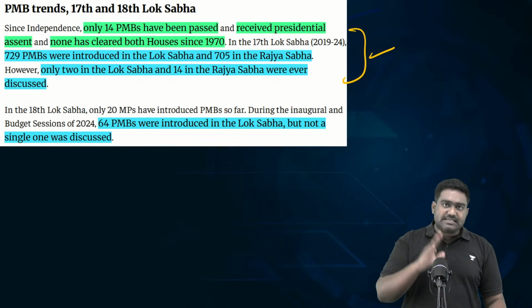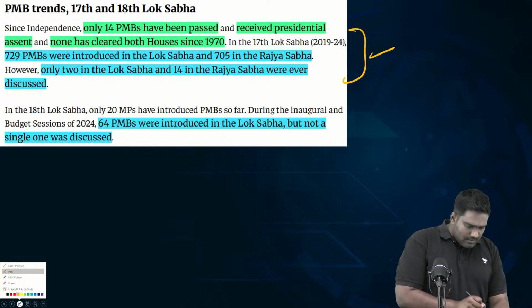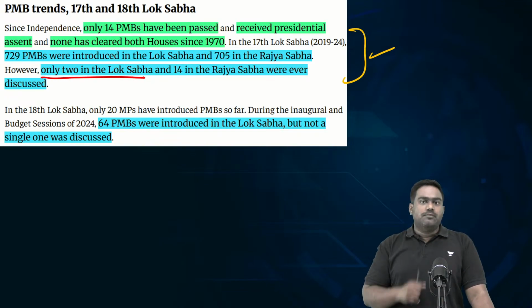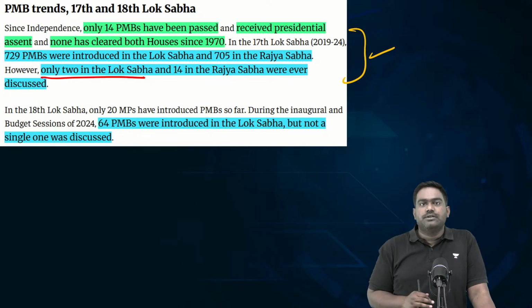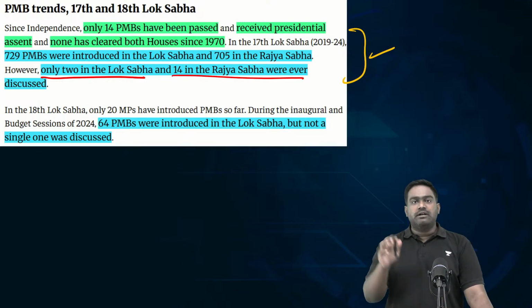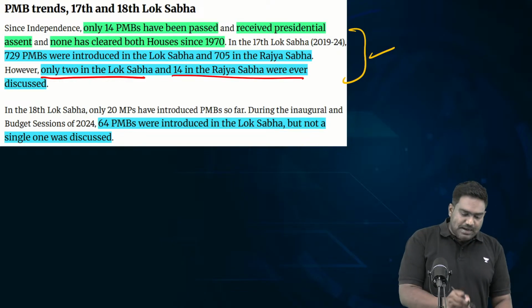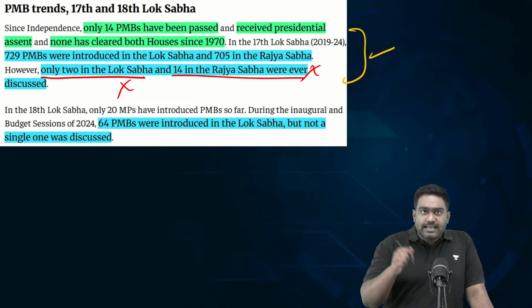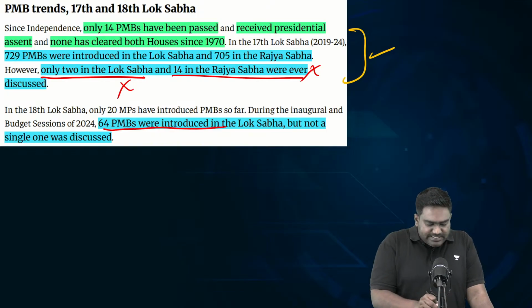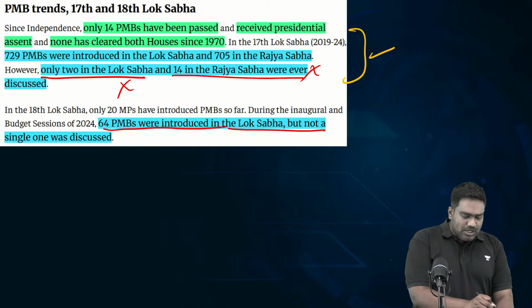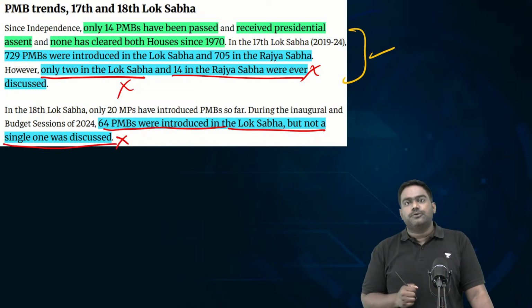You know how many were discussed in the parliament? Only two were taken up for discussion, that too hardly for 10 minutes in Lok Sabha. Only 14 were discussed in Rajya Sabha. None of them were passed. In the current 18th Lok Sabha, already 64 private member bills have been introduced. Not one has been taken up for discussion.